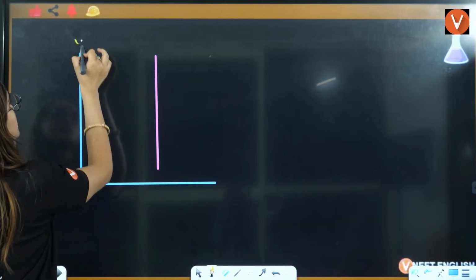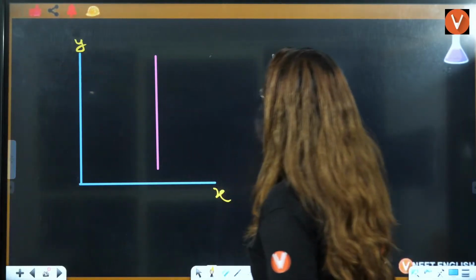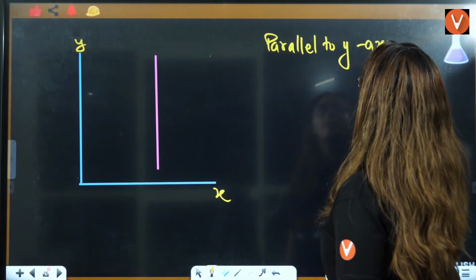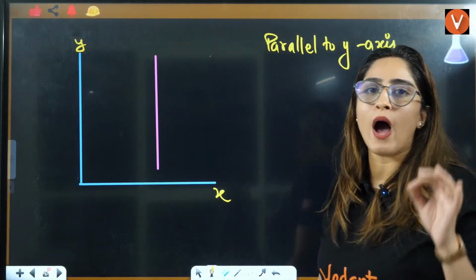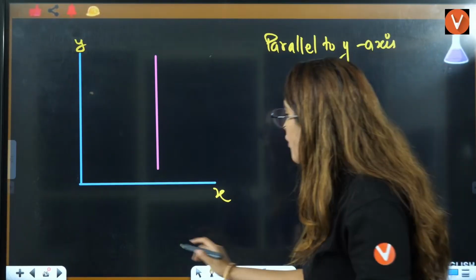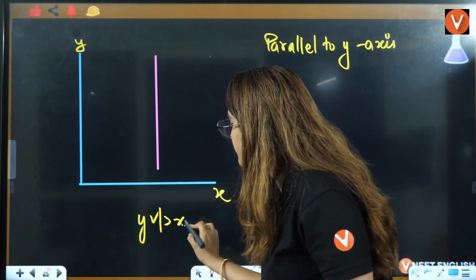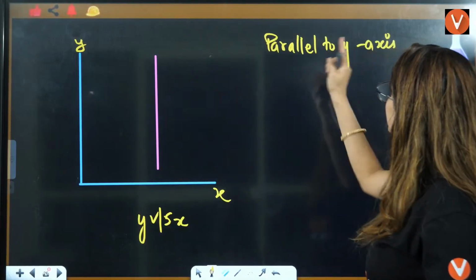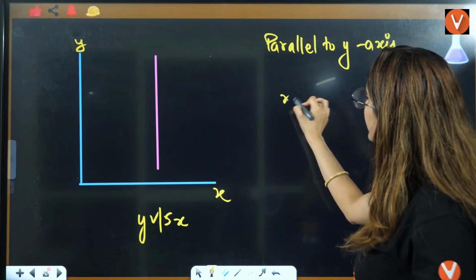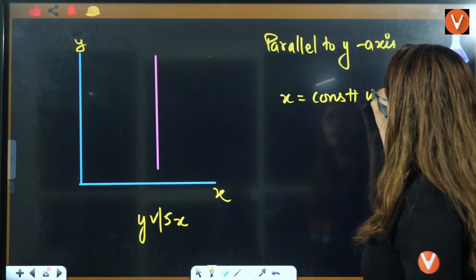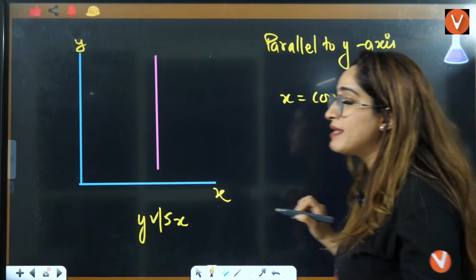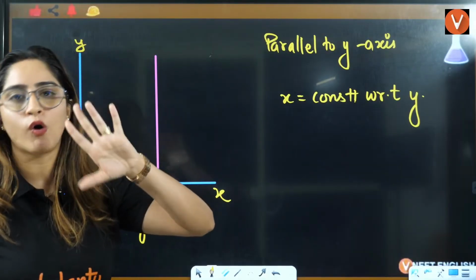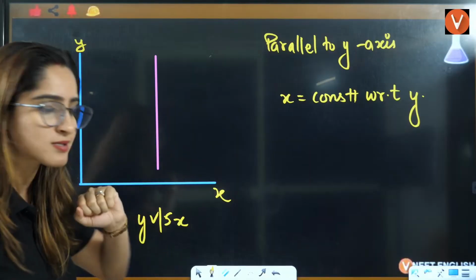Now, let's suppose the graph is parallel to the y-axis. This is the y-axis, this is the x-axis. Whenever the graph is parallel to the y-axis, and you know a graph will always be y versus x, it can never be x versus y. So parallel to the y-axis means x is constant with respect to y. Even after changing the value of y, x stays constant. These kinds of graphs you will study in thermodynamics.